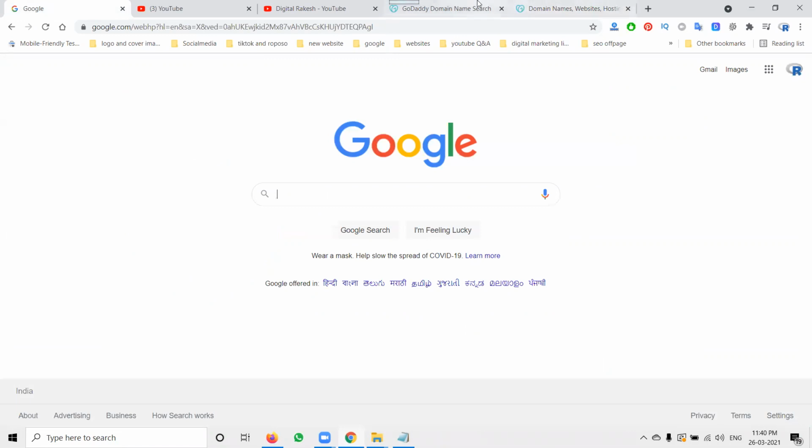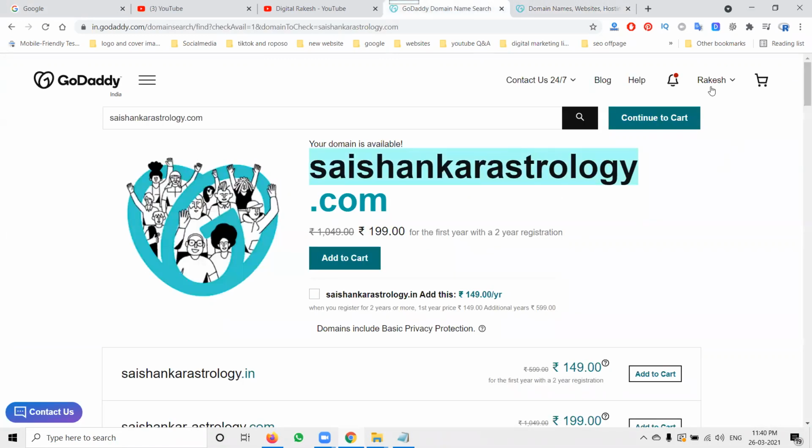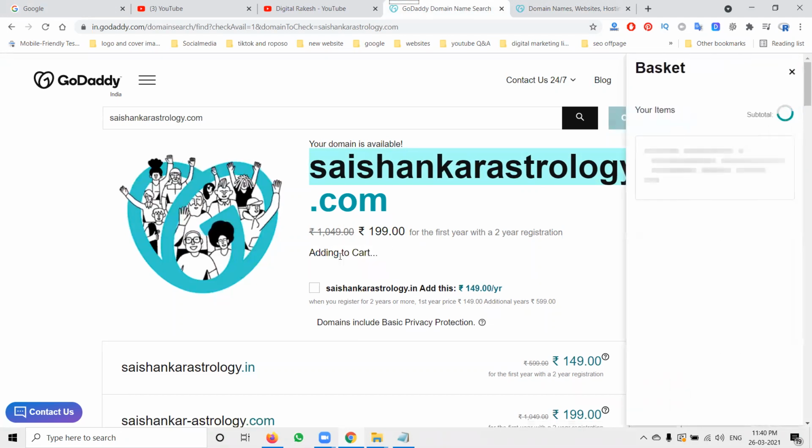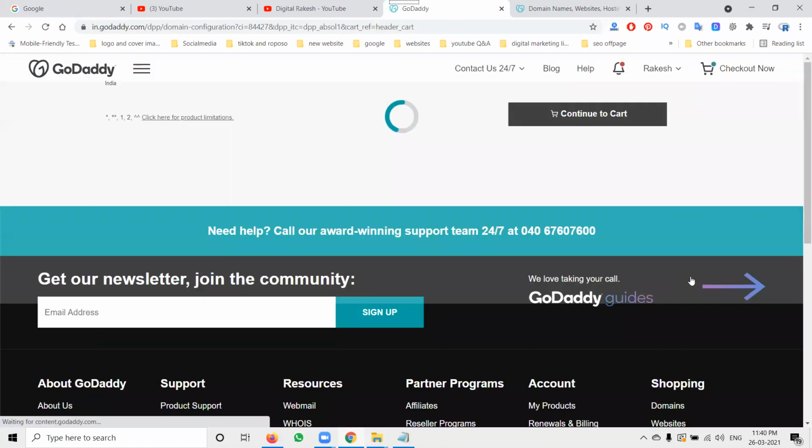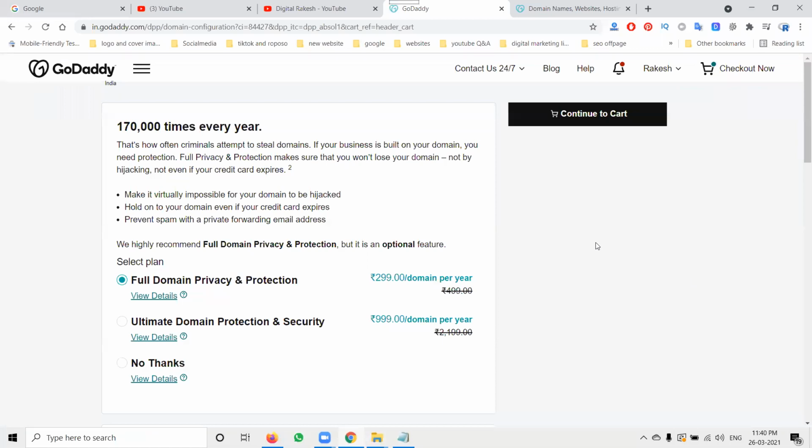For this domain booking, first of all, logging in to your account is mandatory. After that, you can go to the procedure. They give one condition: when you purchase for 2 years, the first year price will be 199. Now click add to cart. In the cart, the price will be 1248 for 2 years. Now continue to cart. Now this domain will go to purchase.